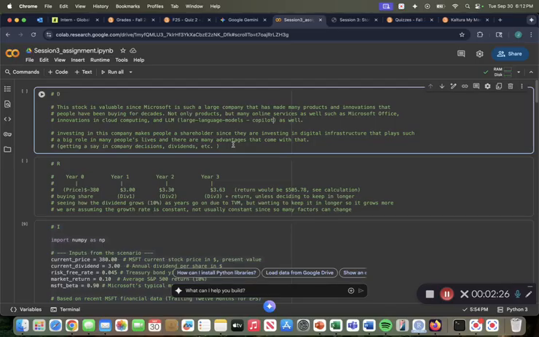Becoming a shareholder in this company, you get a say in the company decisions, you get dividends, you get voting power on certain decisions the company makes, and as a shareholder, you're part of an entire community that owns a little bit of this company.